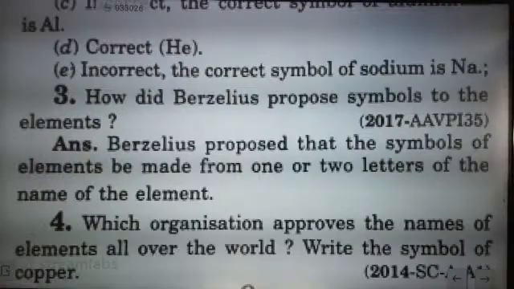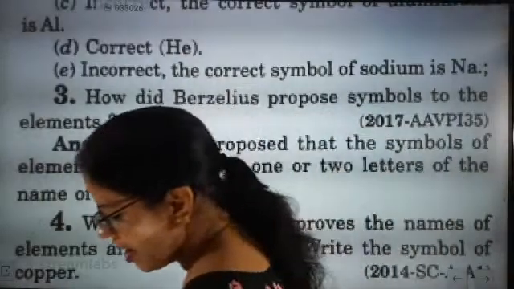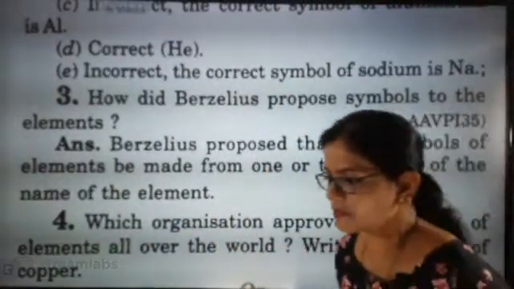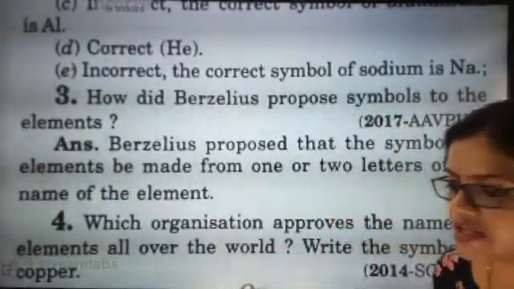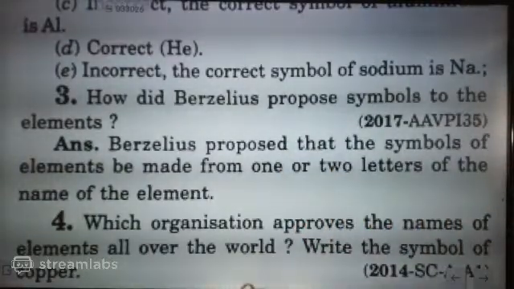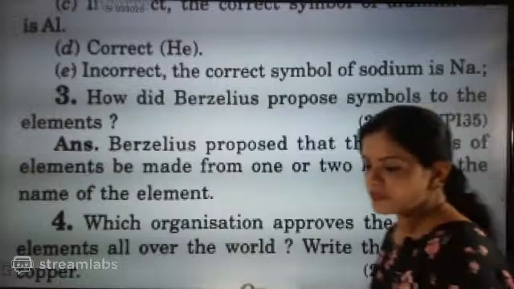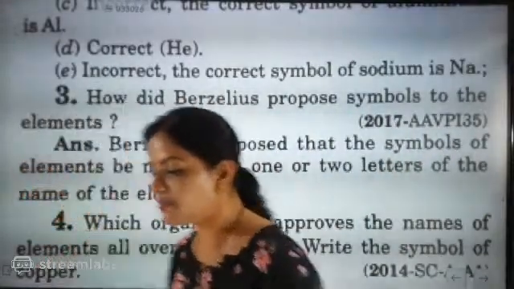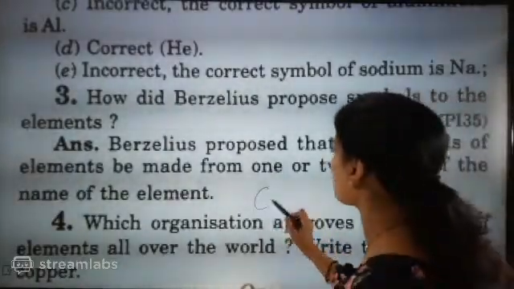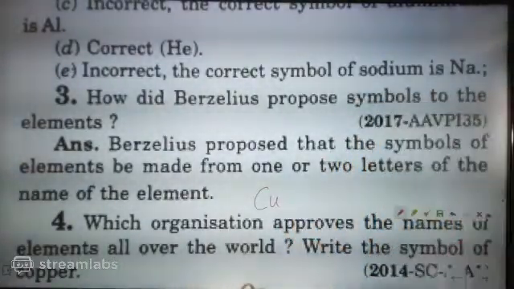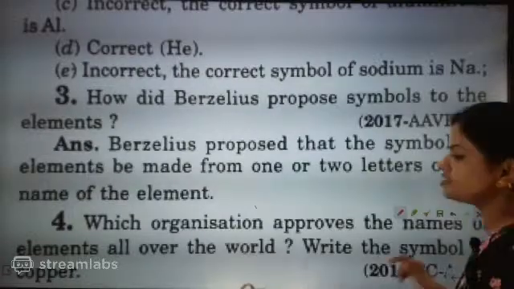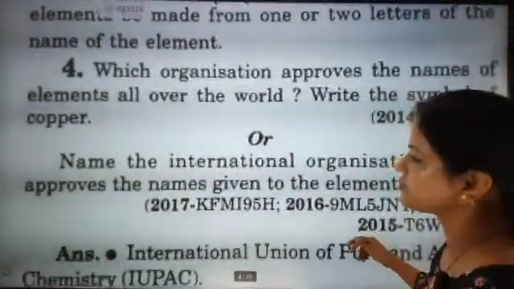Write the symbol of copper. Correct, Aishwarya. Everyone just tell the answer. Absolutely correct, Shrutika. It is the IUPAC system, and the symbol of copper is Cu. We'll go for the next question.